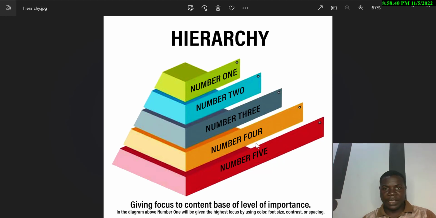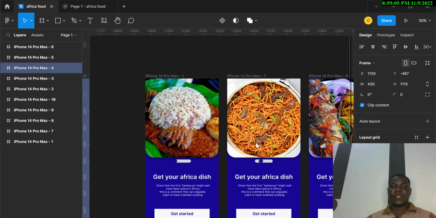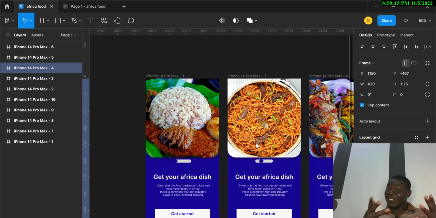Let me show you an example. This is an app for African food. Without me even saying the name of the app, when you look at our Nigerian meal here, our jollof spag, our abacha, you know this is African food. Now, the hierarchy we are talking about is: what did I want you to see first? I want you to see the food first. So when you look at the app, what you see first is the food. Don't lie to me, you see the food first.